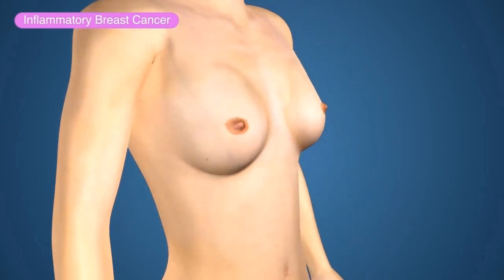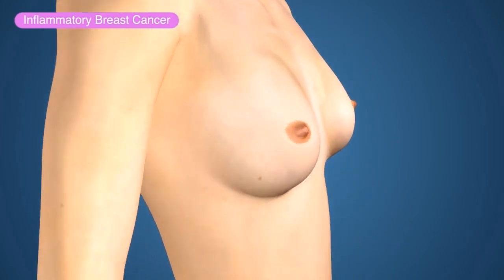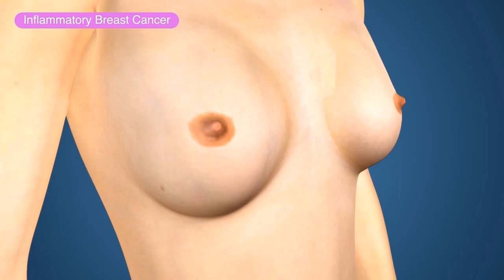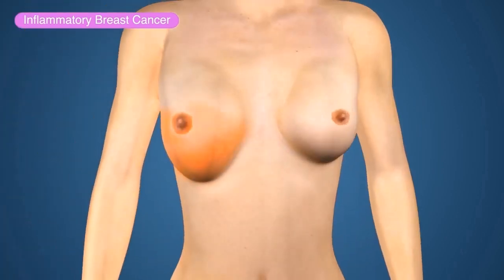Inflammatory breast cancer. It is an uncommon but aggressive form of breast cancer, in which the lymph vessels of the breast become blocked by cancer cells. The breast becomes large in size and looks swollen, red, and warm.